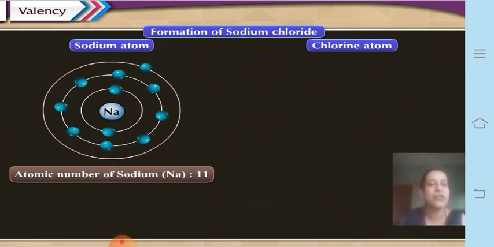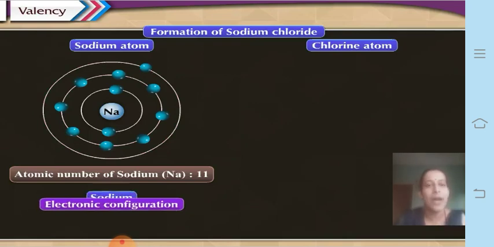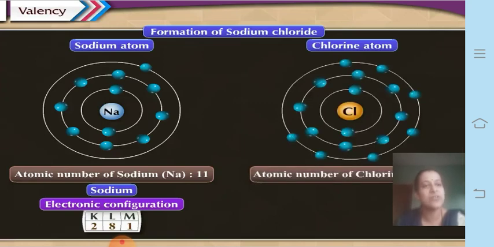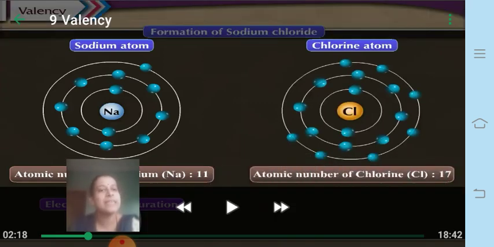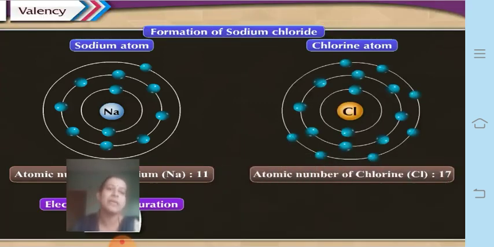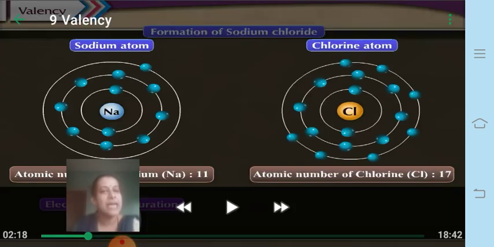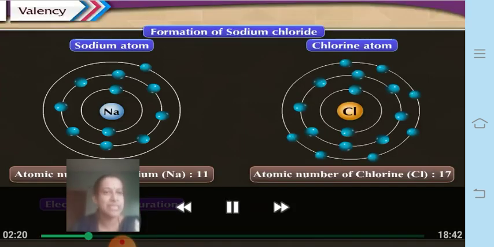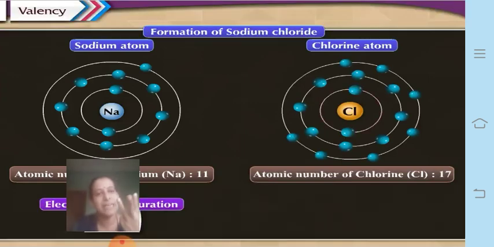So its electronic configuration is 2, 8, 1, meaning it has 1 electron in the outermost shell, which is called the valence shell. The chlorine atom has atomic number 17, with 2 electrons in the first orbit, 8 electrons in the second orbit, and 7 electrons in the third orbit.